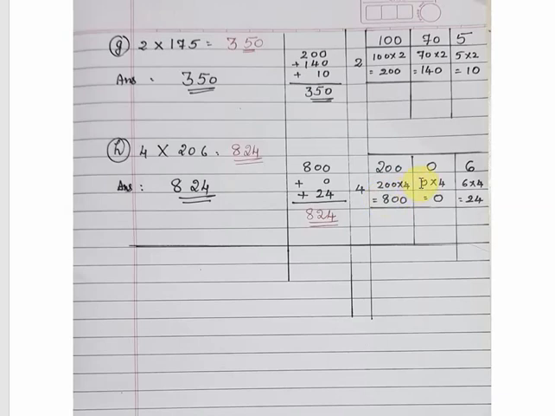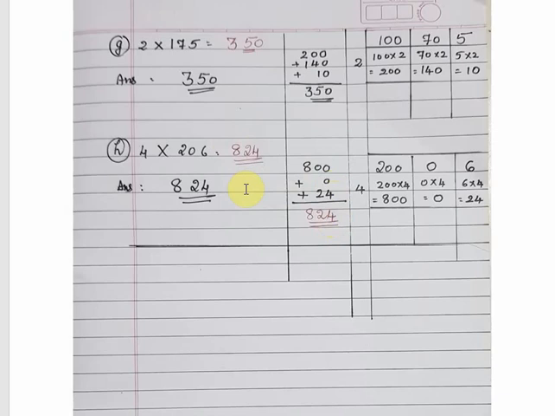Now the next part, any number multiplied by 0, or 0 multiplied by any number, the answer is 0. So 0 multiplied by 4 equal to 0. The next part, 6 multiplied by 4 equal to 24. So when we add, 800 plus 0 plus 24. If 0 is not written also, the answer will be the same. So the answer is 824. So approximate value, we can say it is more than 800 and less than 1000.